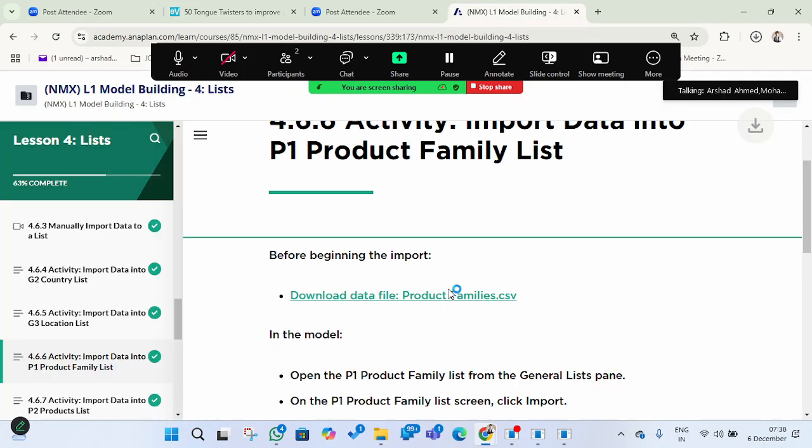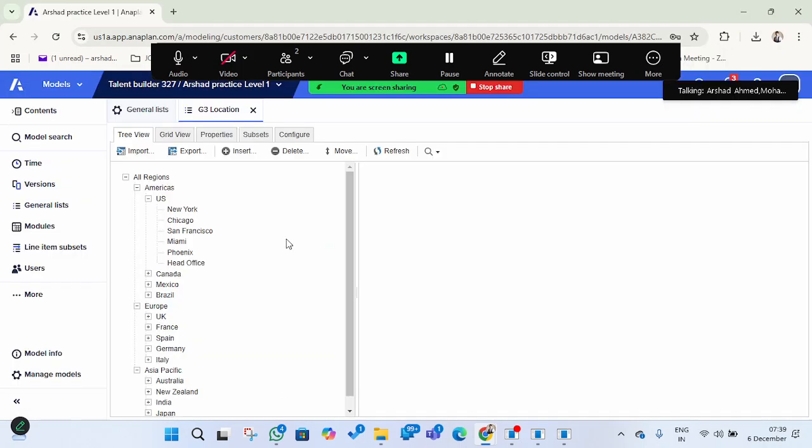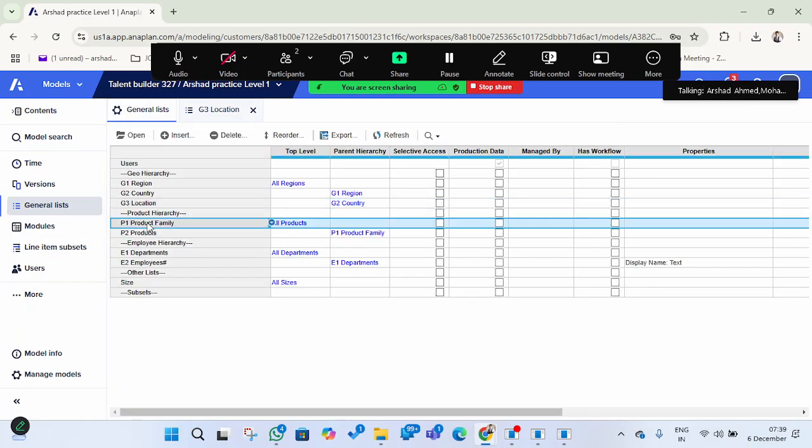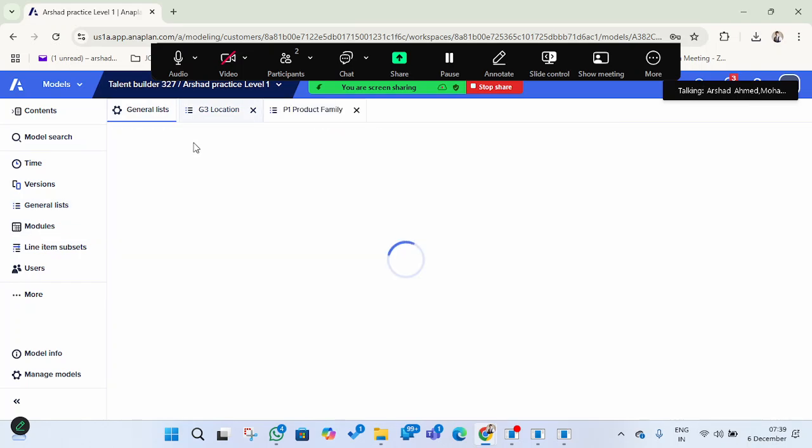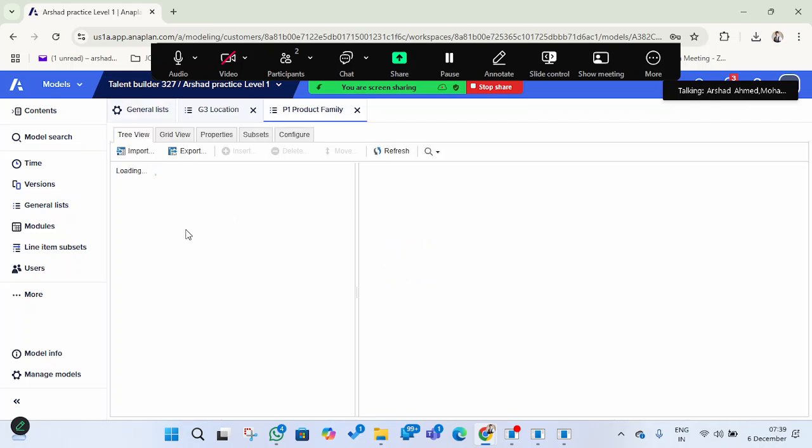The next activity will be uploading the data into the product family. So we have to download this one. Then we have to go here. This is a general list where we are uploading the data. Product family is here. We have to open this one. All products are there.